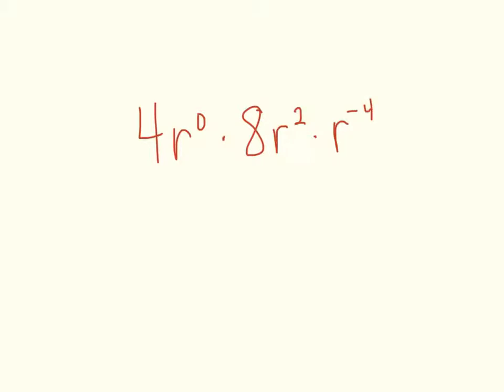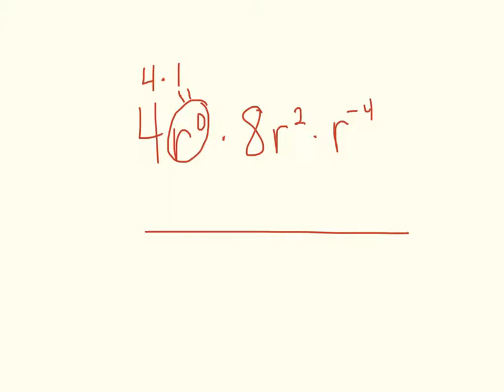Remember, it's not this whole thing that's to the 0 power because there's no parentheses. We're looking just at r to the 0, and anything to the 0 power is 1. So this actually means 4 times 1. That r to the 0 equals 1, and it's not r, it's not 1r, it's just 1.